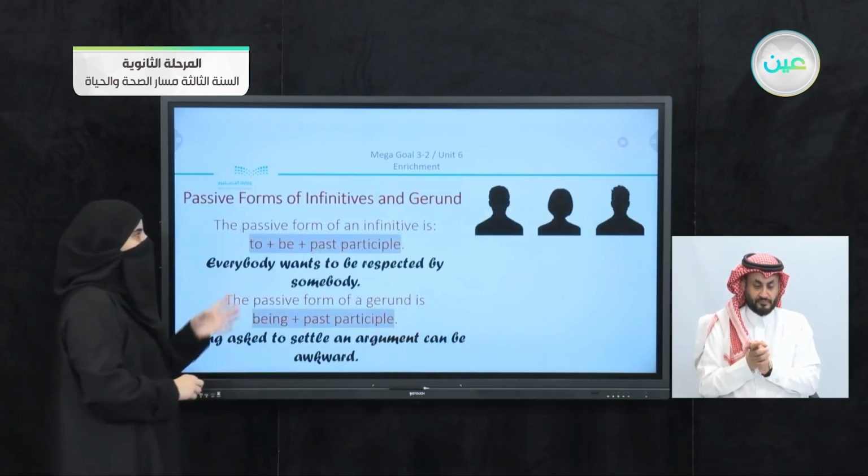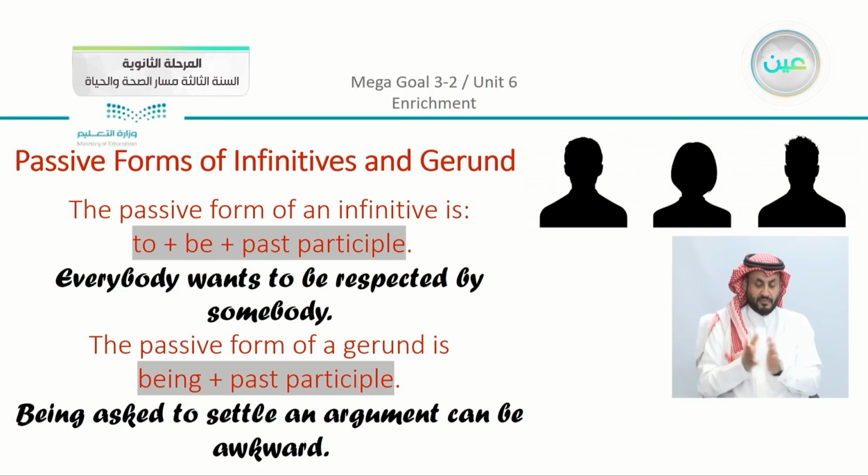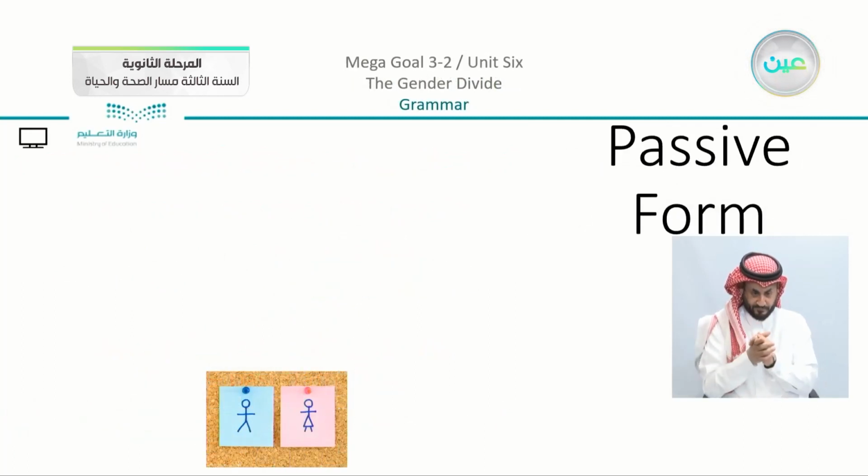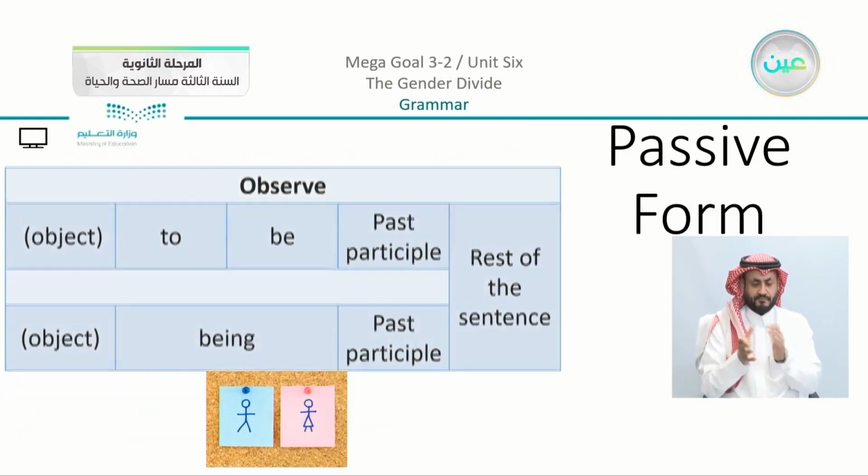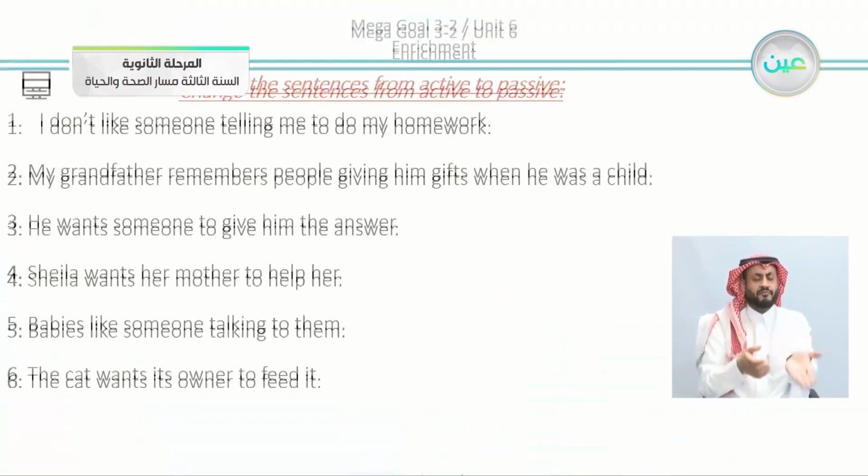Here you can see that there are other examples. We studied, of course, that you can use either to be plus the past participle, and we have here being plus the past participle. Now, don't forget that we mentioned using the past participle in the sentence is very important because we are referring to passive. Now we have the passive form, as we mentioned here.